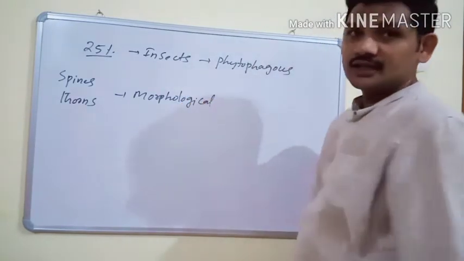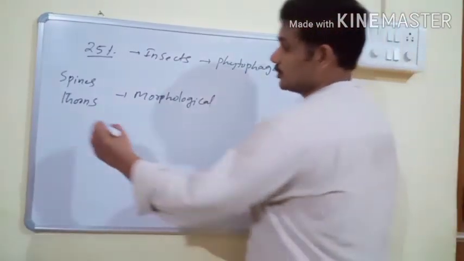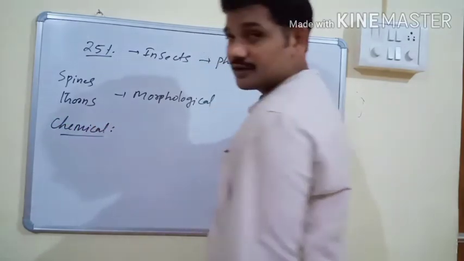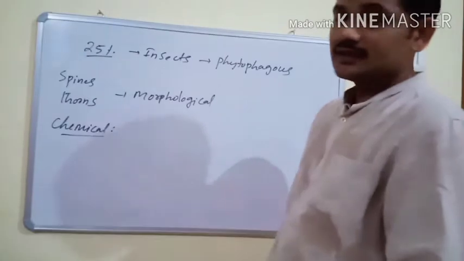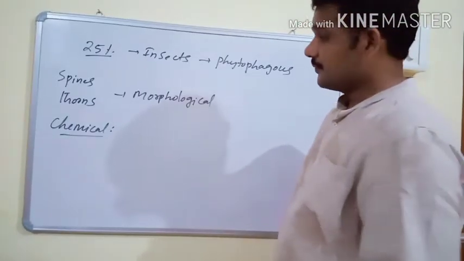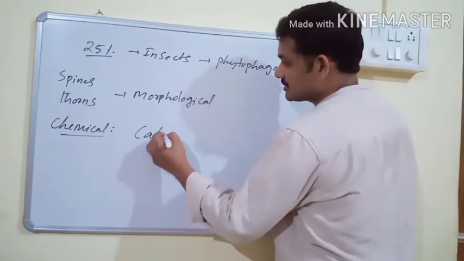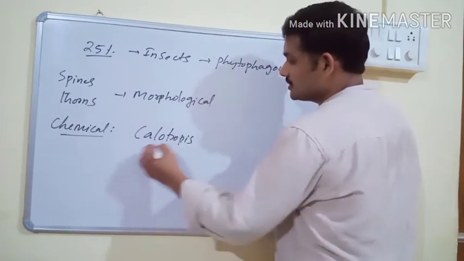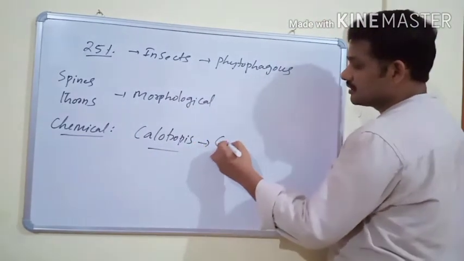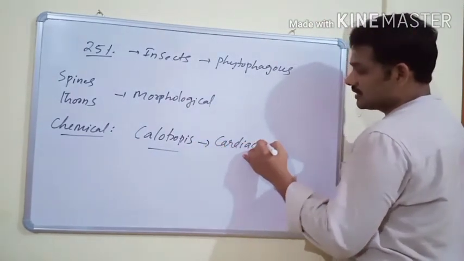These two are morphological means of defense. And some plants produce and store a number of chemical substances in order to gain an advantage against predators. There is a weed plant, Calotropis, which usually grows in abandoned fields and produces many cardiac glycosides.